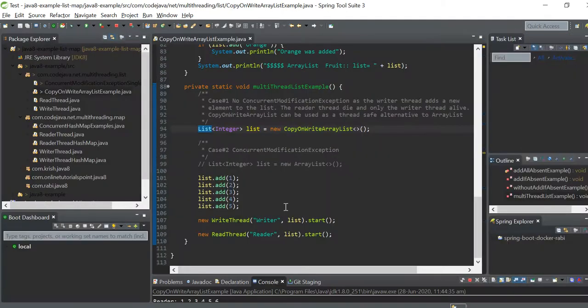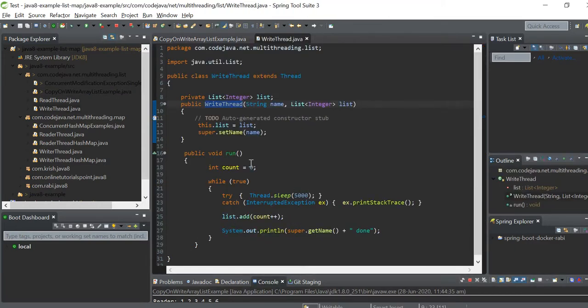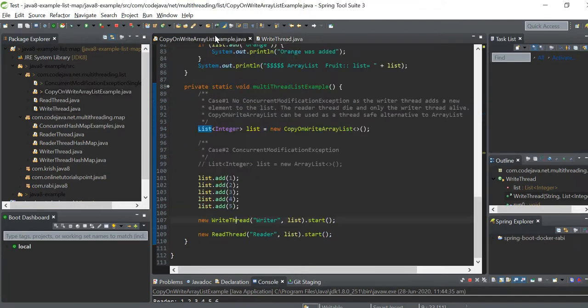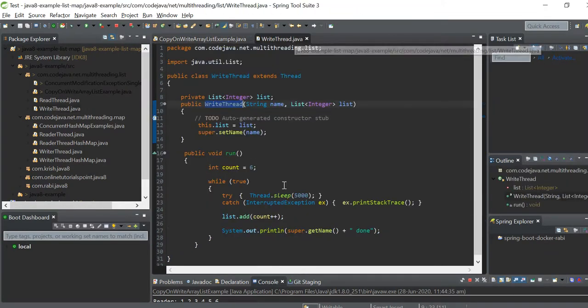Now see what is present here in the write thread. What I have done is, count is 6 already, 1 2 3 4 5 I have added here. Then 6 and count plus plus, and I have deliberately made that 5000. So the write operation is very rare here, and the read operation is very frequent.